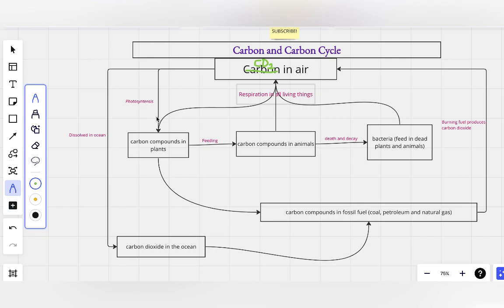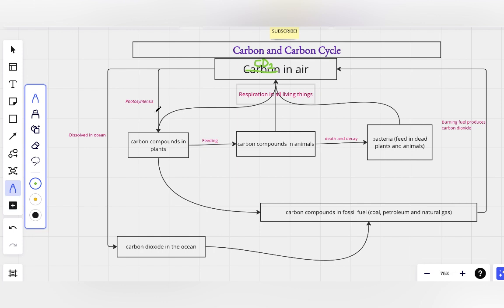Number one is dissolving it in the ocean, as I've just explained, where it is used in forming carbon compounds in fossil fuel underneath the ocean. Number two is photosynthesis.